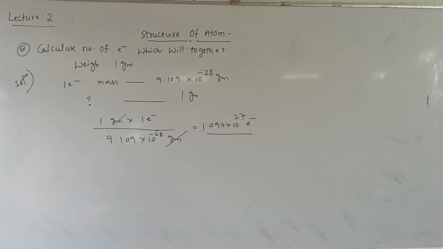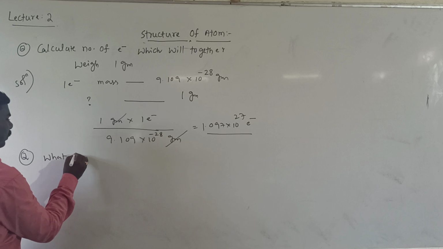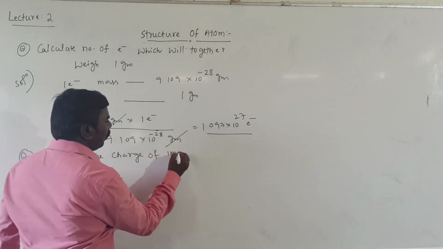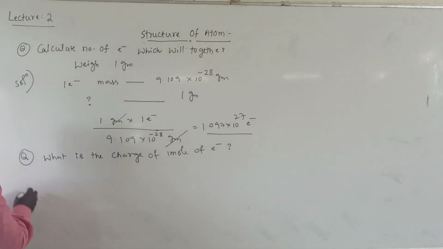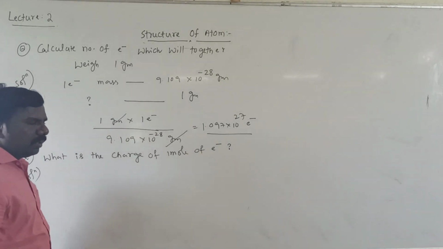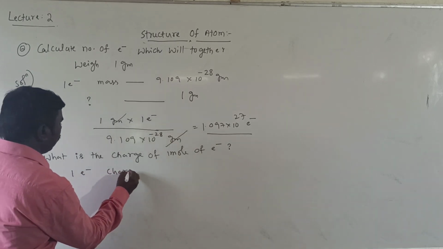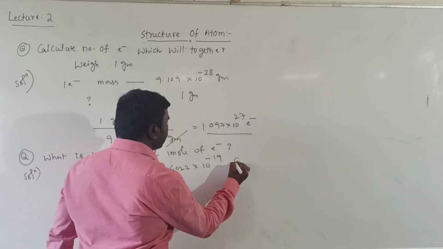Next question: calculate the charge of 1 mole of electrons. What is the charge of 1 mole of electrons? For this question, the charge of 1 electron equals 1.6022 × 10^-19 coulombs.